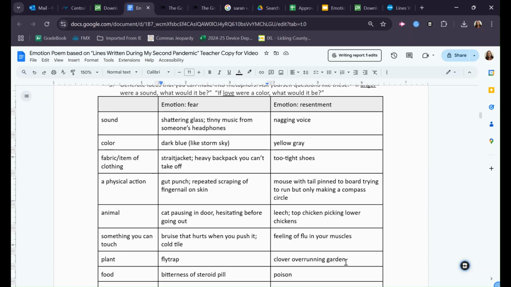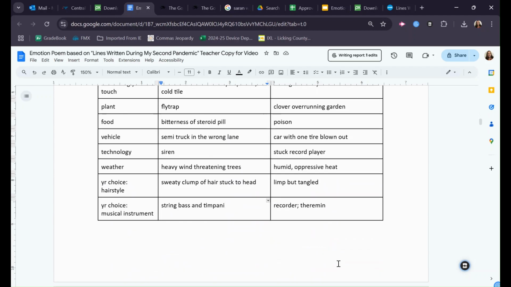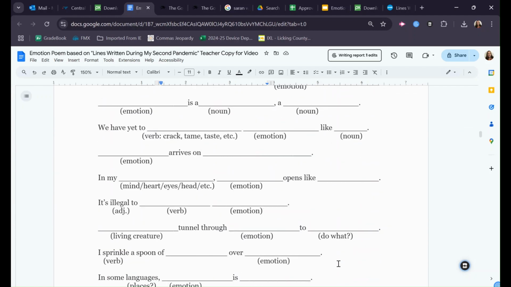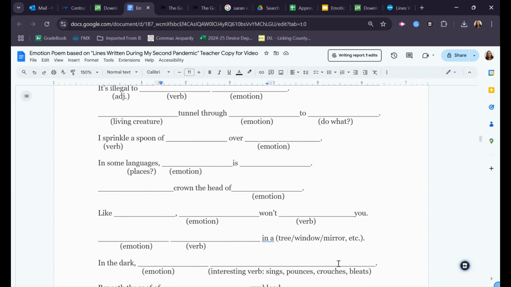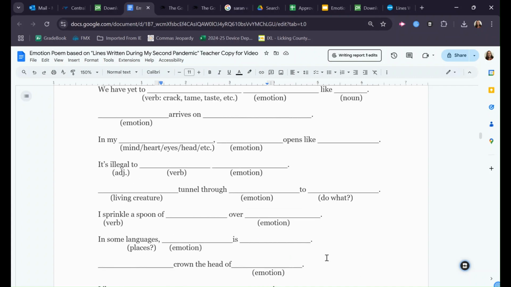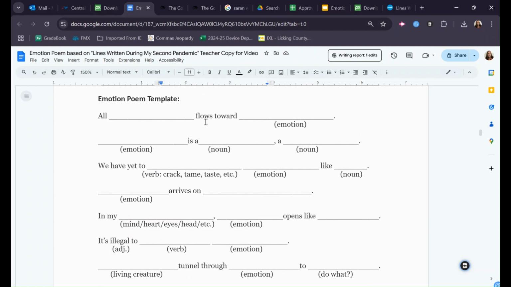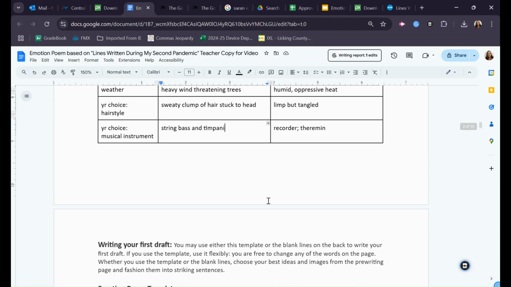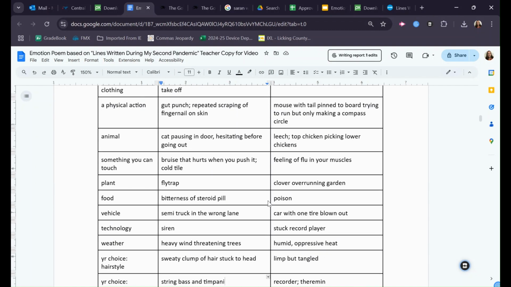You can take Eduardo Corral's poem as a model. Remember, each line is basically just a sentence, except it's a sentence that's got some really interesting little images and ideas in it. So I've given you two options for writing your first draft. One is to use the template that I've provided here based on Eduardo Corral's poem. If you use this template, remember that it's very, very flexible. Any word that's on here you can change to make it match, and if there's something you don't like, cross it out.